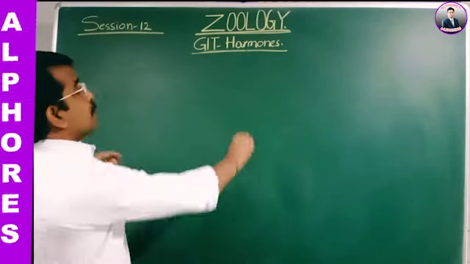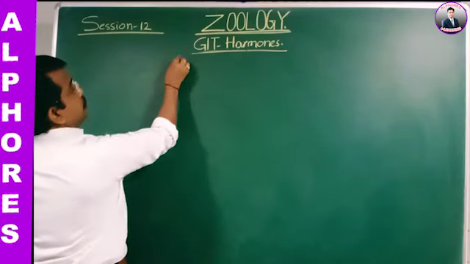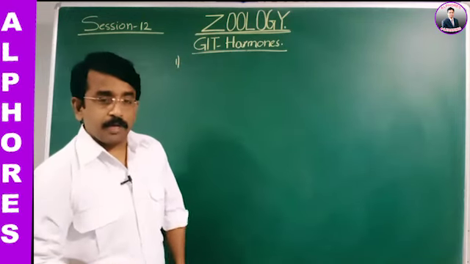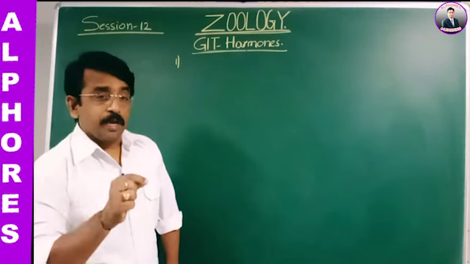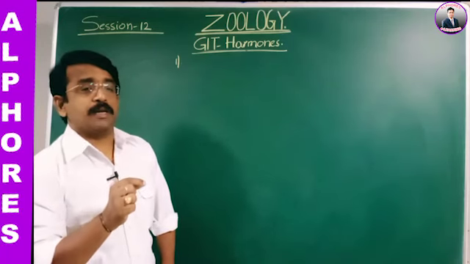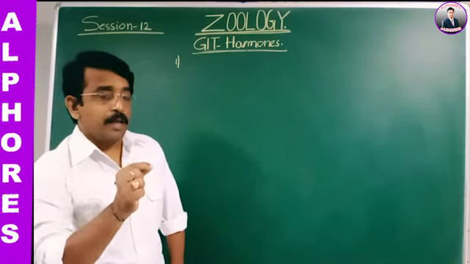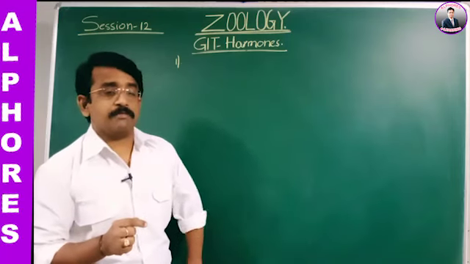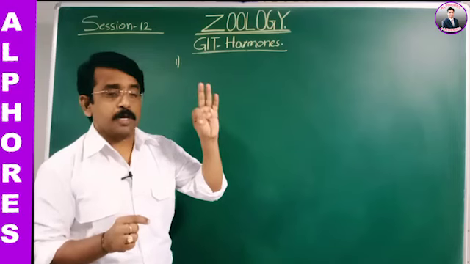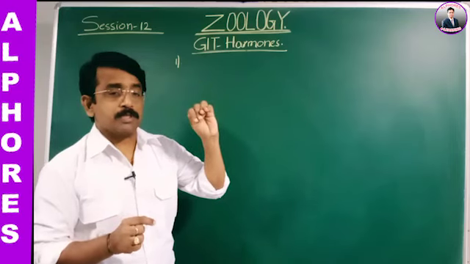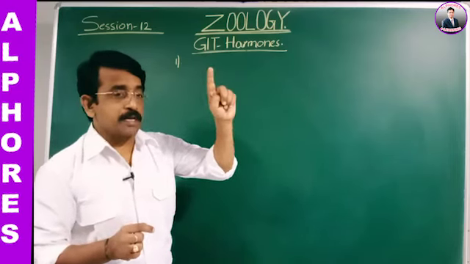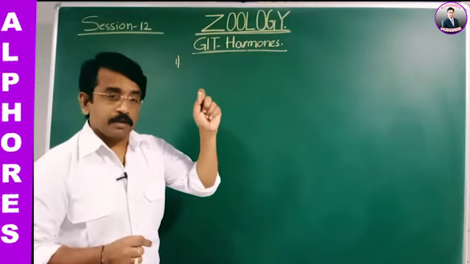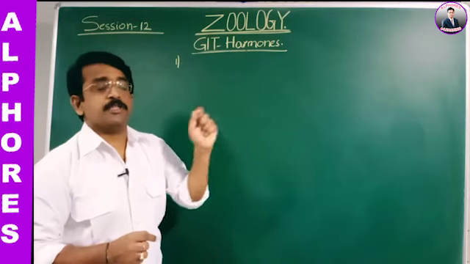The hormones from the gastrointestinal tract are secreted by the mucosa, that is the epithelium lining the mucosa layer, the innermost layer of the gut. When we discussed the histology of the gut, we covered the serosa, muscular layer, submucosa and mucosa. The mucosa is the innermost layer which secretes the hormones, in the stomach as well as in the intestine.